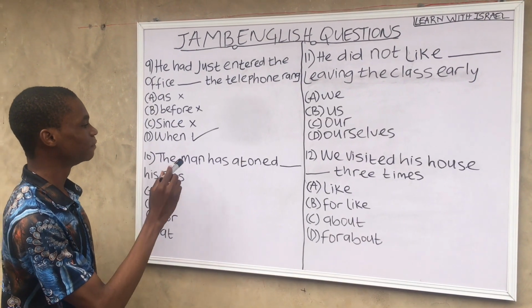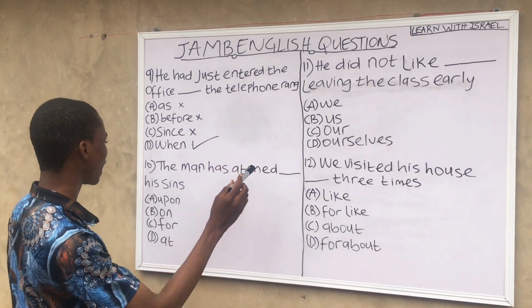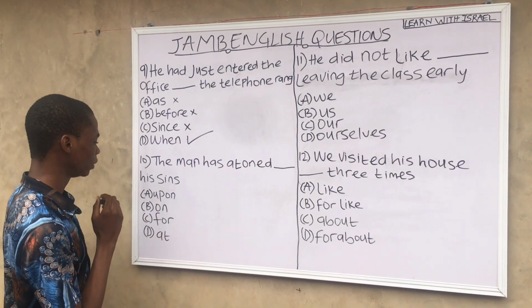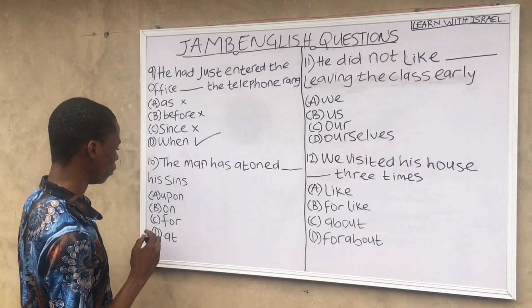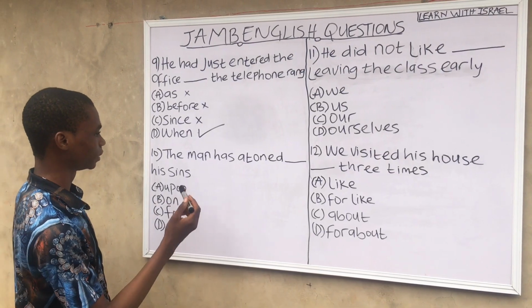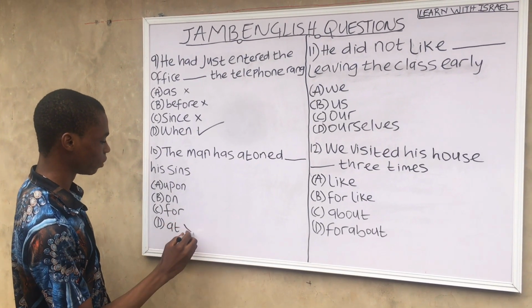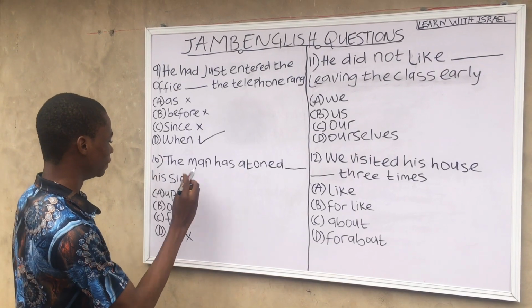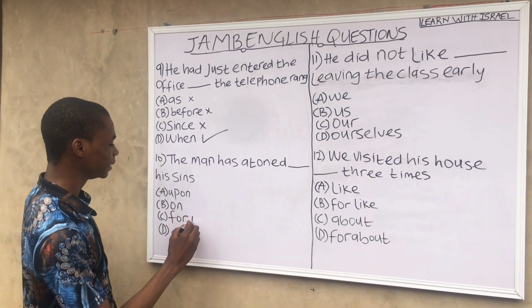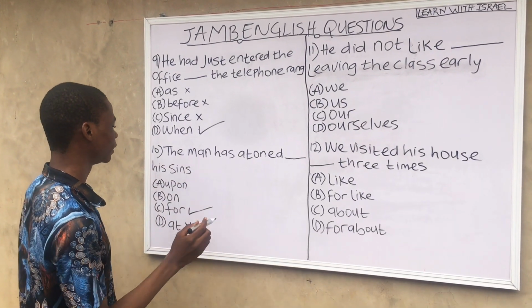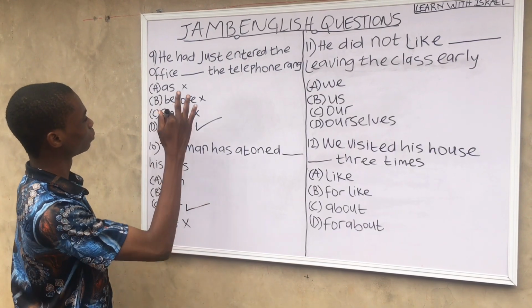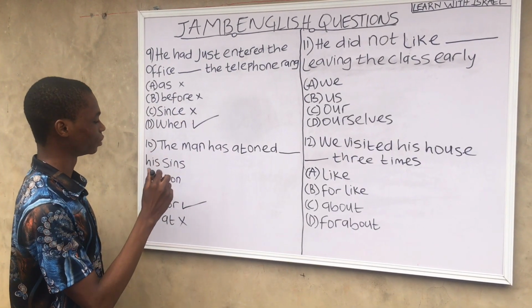Question 10. The man has atoned dash his sins. A, upon, B, on, C, for, D, at. Let's check it. The man has atoned at his sin. No, that's grammatically incorrect. The man has atoned for his sins. That's correct. This question is on preposition.